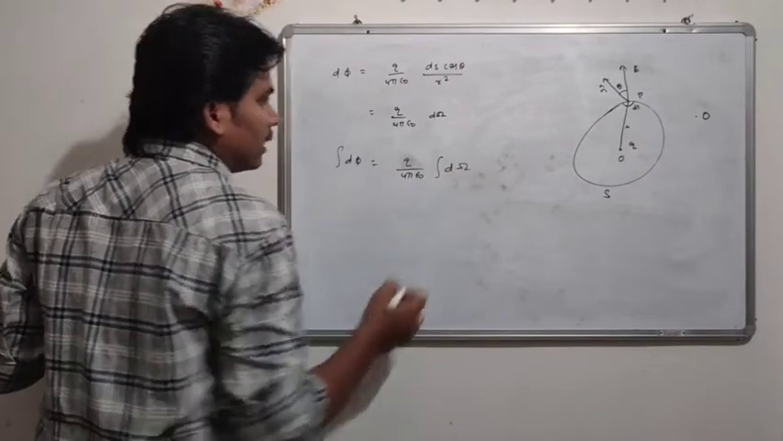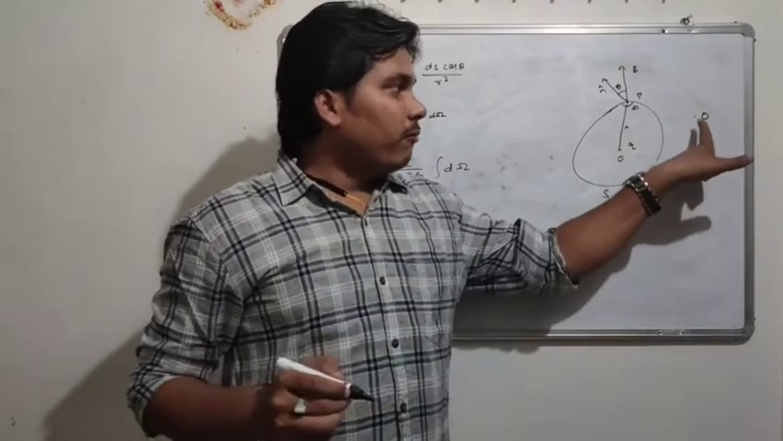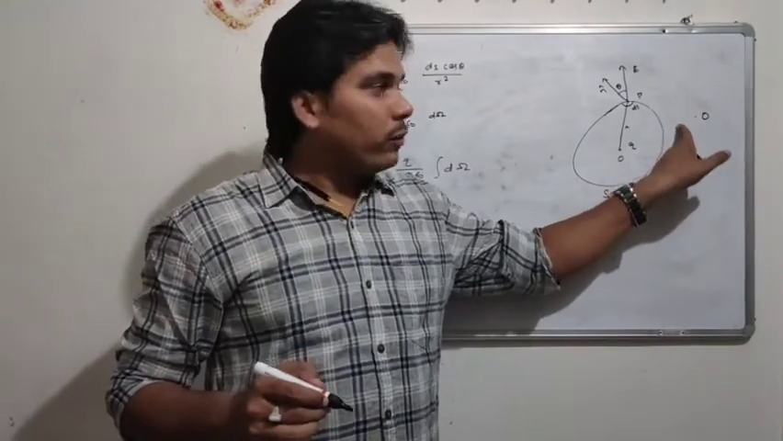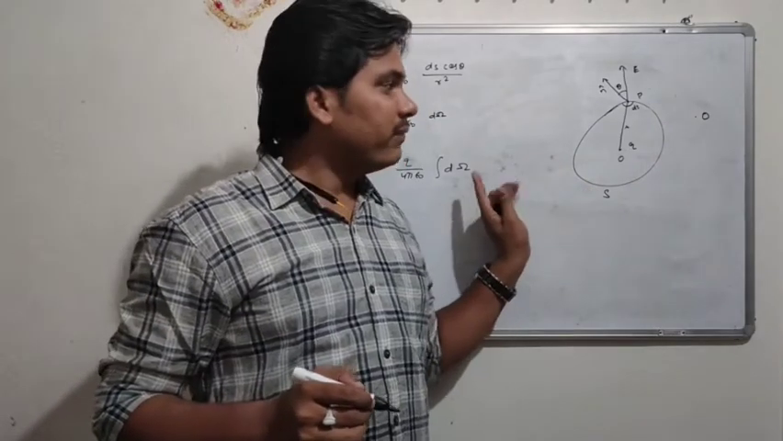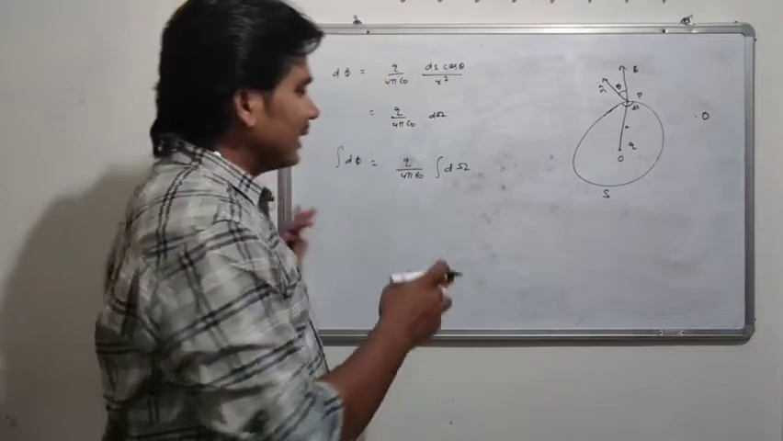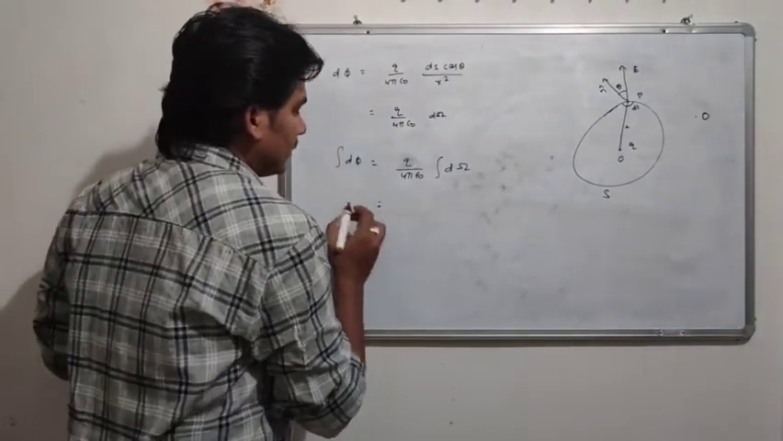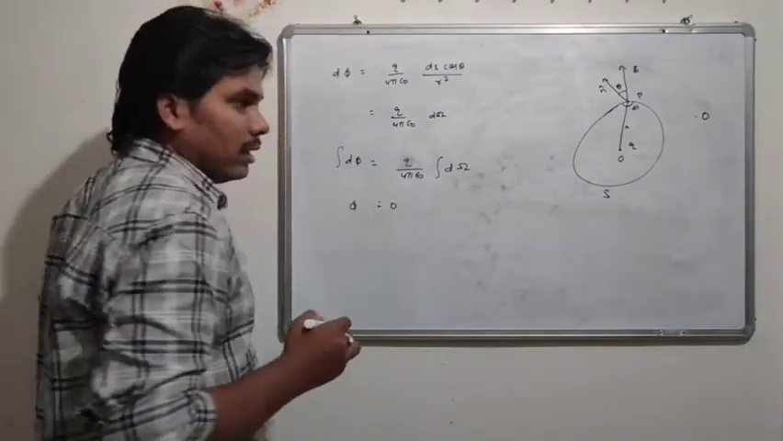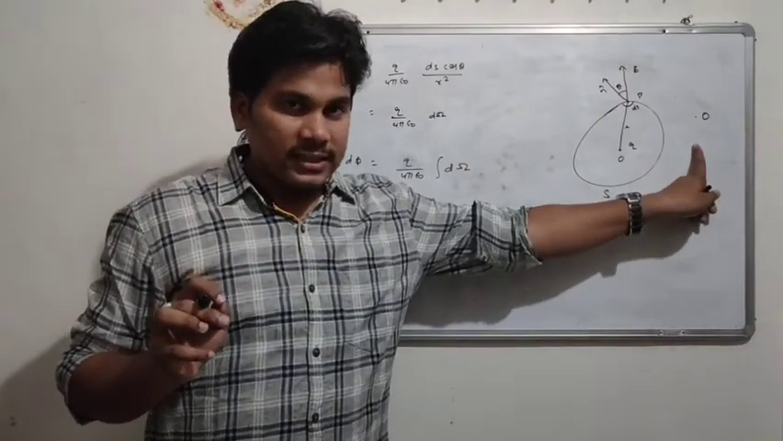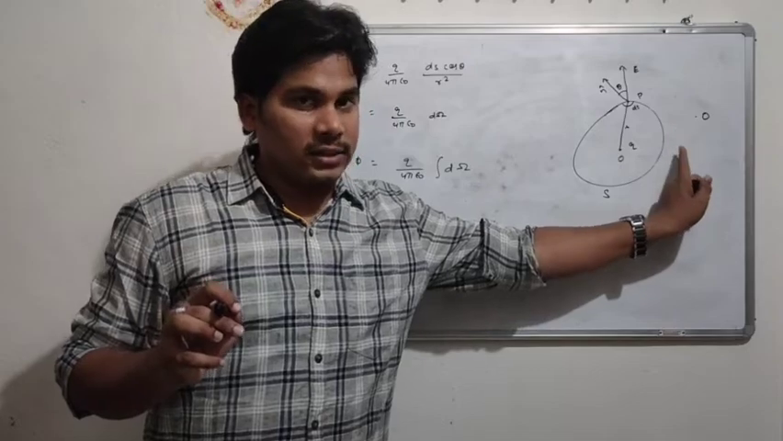As we know, for a point outside, when integrated, there will be no angle, or there will be no measured value for the integration of d omega. That's why this will be 0. Hence, this phi will be 0. And from this we can conclude that for a point outside the surface, there will be no electric flux.